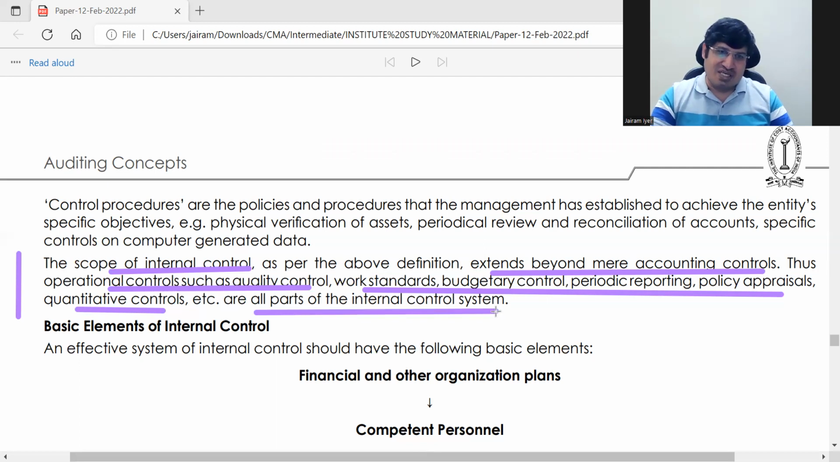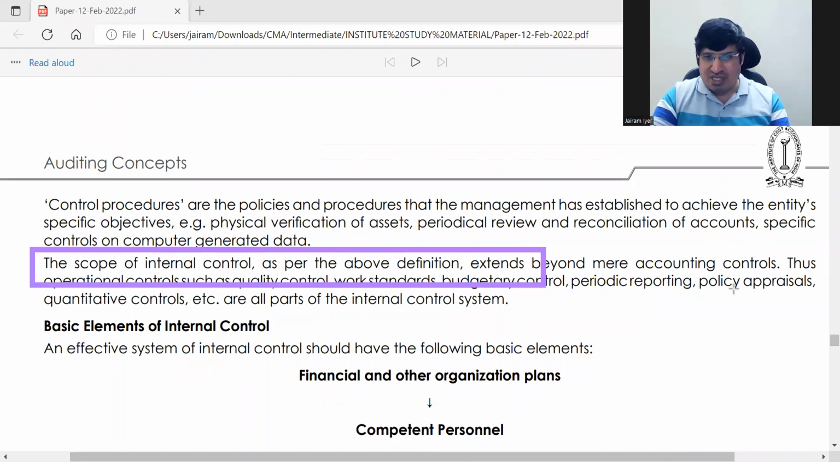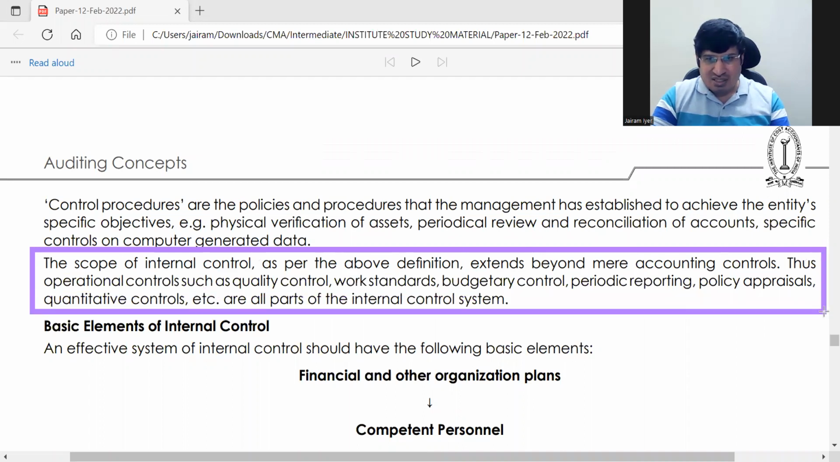This one you remember. So for scope of internal control system, you can just write this para. In this para, just add 1 or 2 sentences, and your scope will be over.